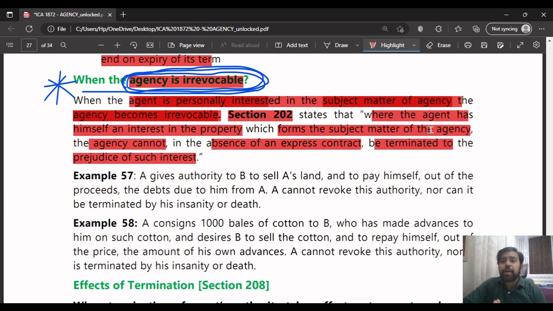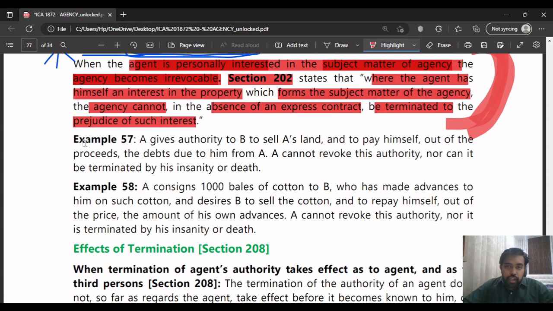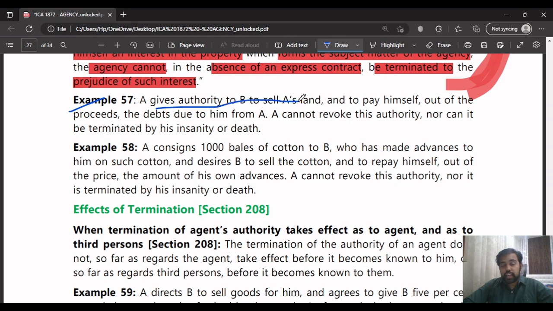This entire para is very important from the exam point of view. Whenever they pose a question on irrevocable agency, you have to write this paragraph as it is with the same points, saying that the agency becomes irrevocable where the agent has himself an interest in the property which forms the subject matter of the agency; it cannot be revoked in the absence of an express contract, to the prejudice of such interest. These examples are very important. We'll read them now. Example 57: A gives authority to B to sell A's land.